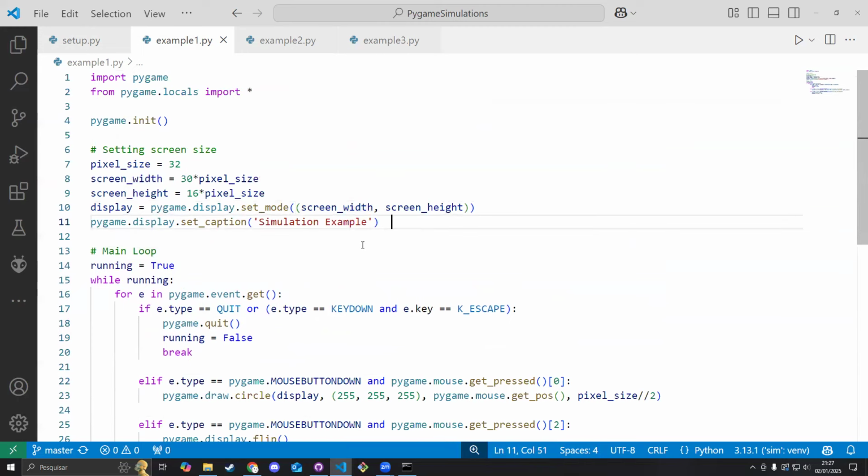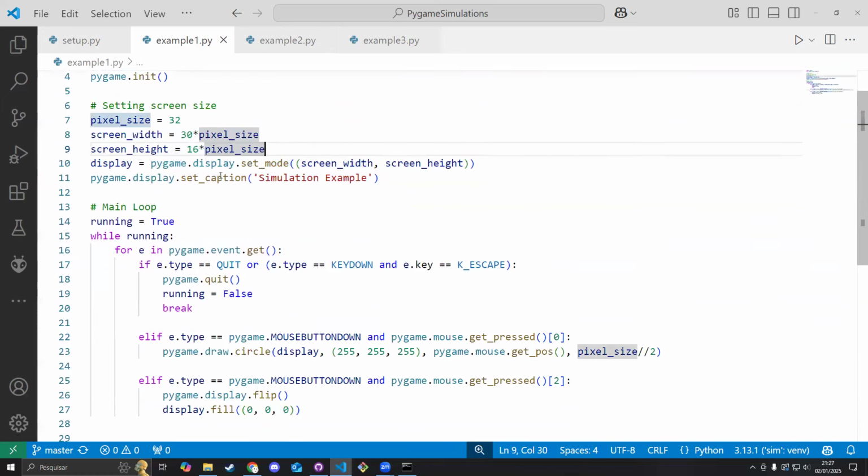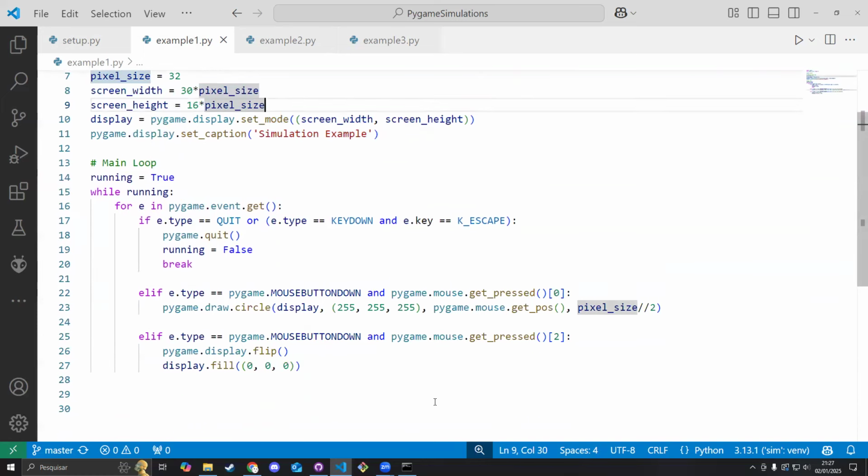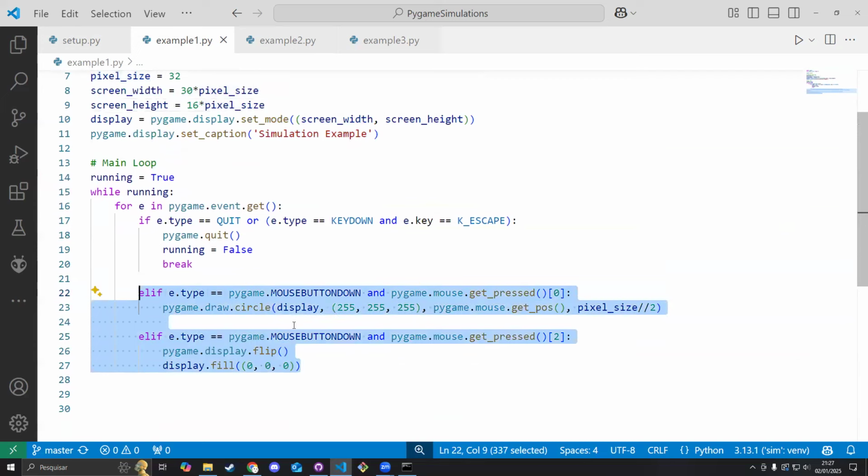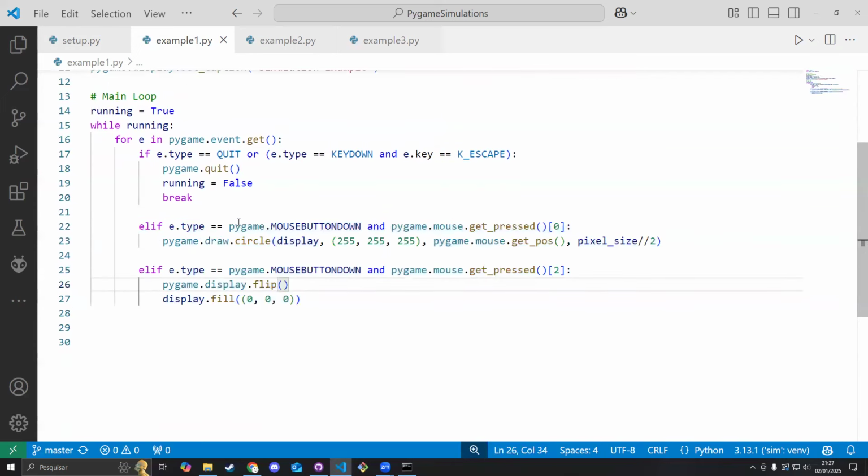Okay, so basically everything here is the same. I'm also creating the screen with specific sizes, just using another variable for that. And what I'm doing here is I added two other event listeners. I have another if statement here that is checking if I have pressed the mouse button. This is the condition that I'm checking, mouse button down. And I'm checking which of the buttons is pressed. As I'm passing the index here, 0, this is checking for the left mouse button. And the index 2 is checking for the right mouse button.